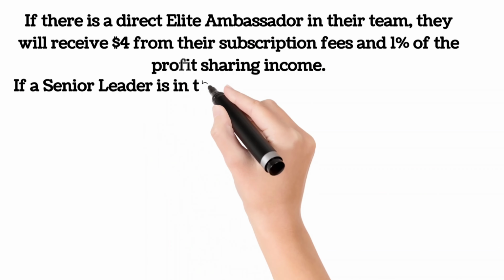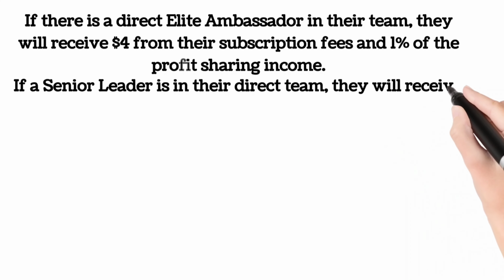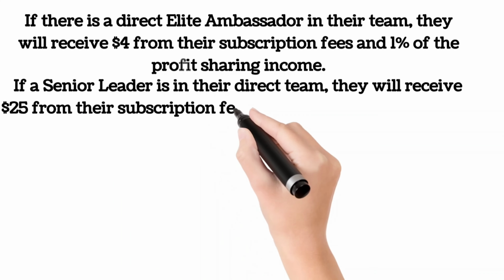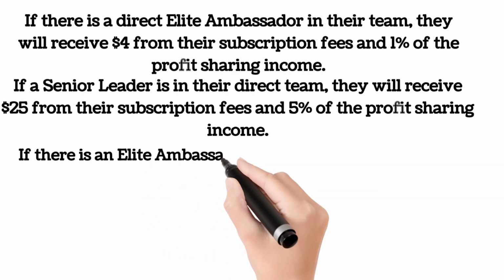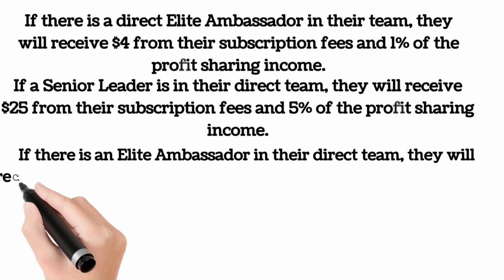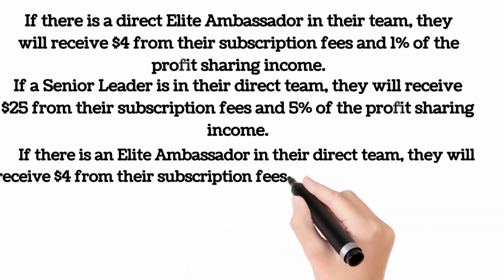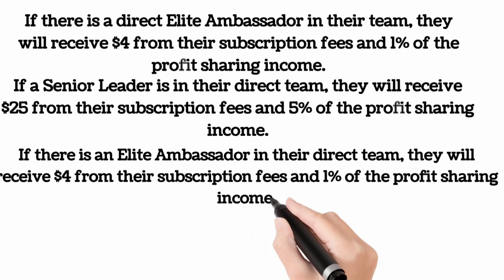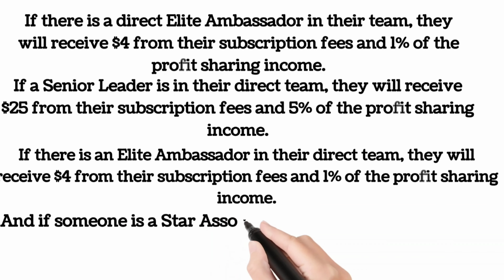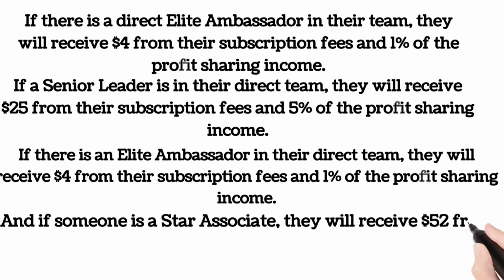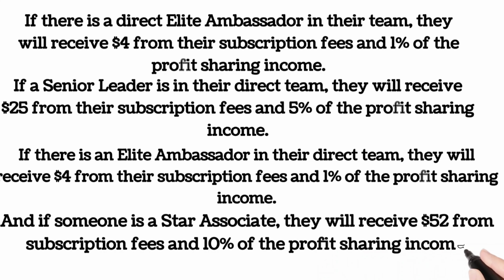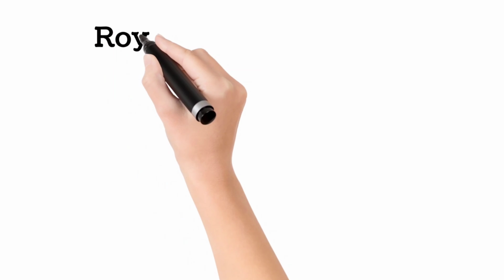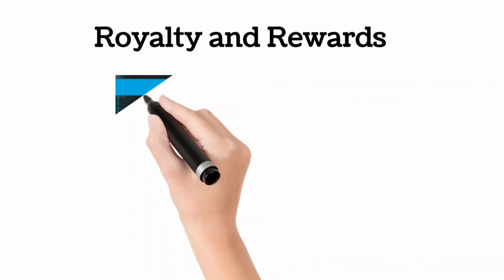If a senior leader is in their direct team, then $25 will come from their subscription fees and 5% of the profit sharing income will come. If there is an elite ambassador in their team, then $4 will come from their subscription fees and 1% of the profit sharing income will come. And if someone is a star associate, then $52 will come from subscription fees and 10% of the profit sharing income will come. Next is royalty and reward.